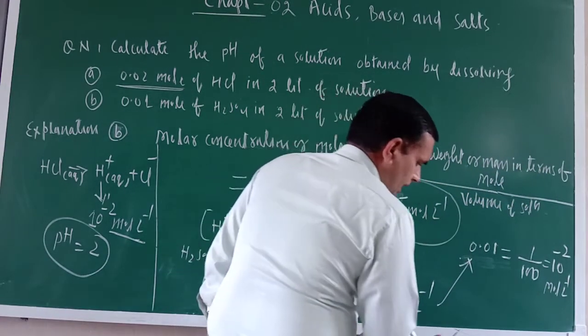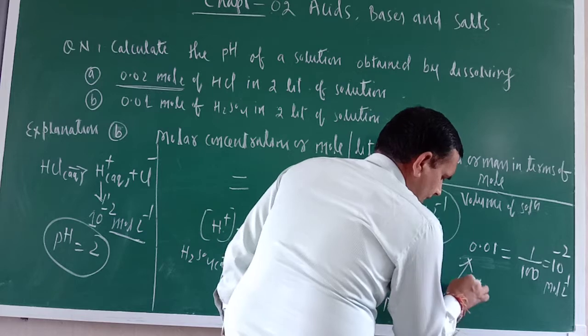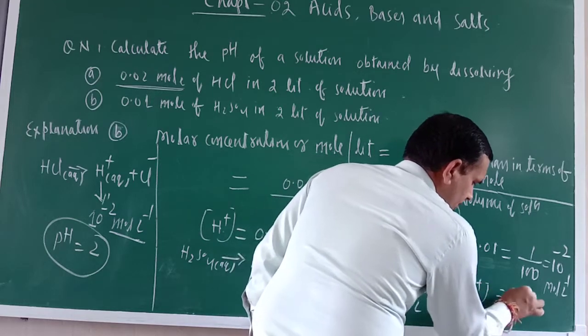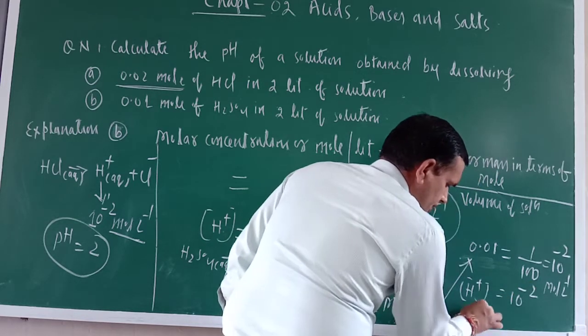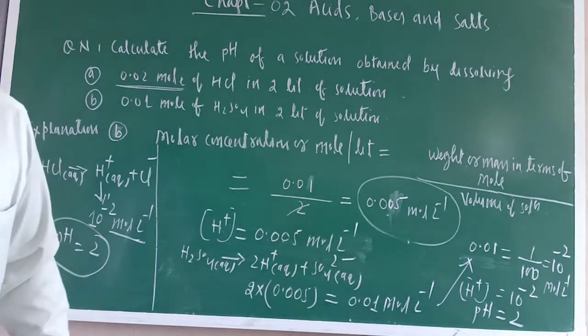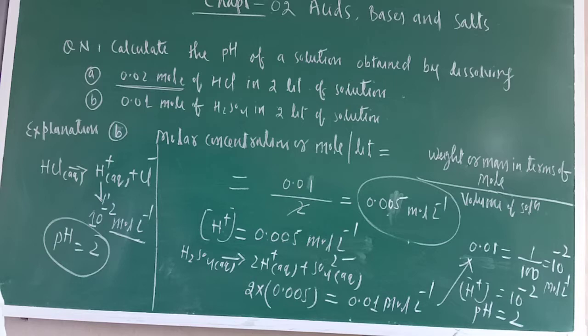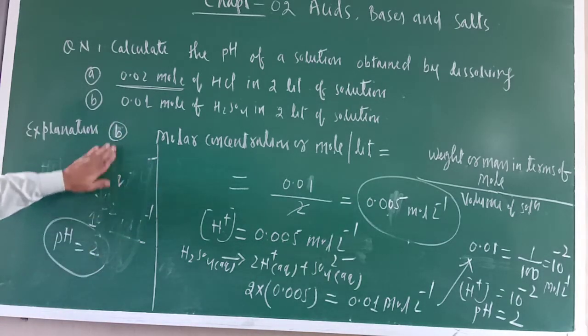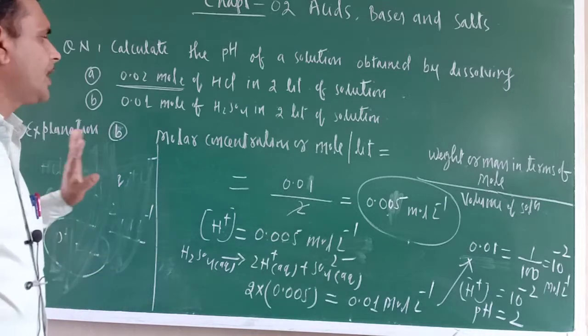Okay. So now H positive ion concentration is equal to 10 raised to the power minus 2. So what is the pH here? pH equal to 2. So in both the cases pH is same only. Both the cases pH is 2 only.